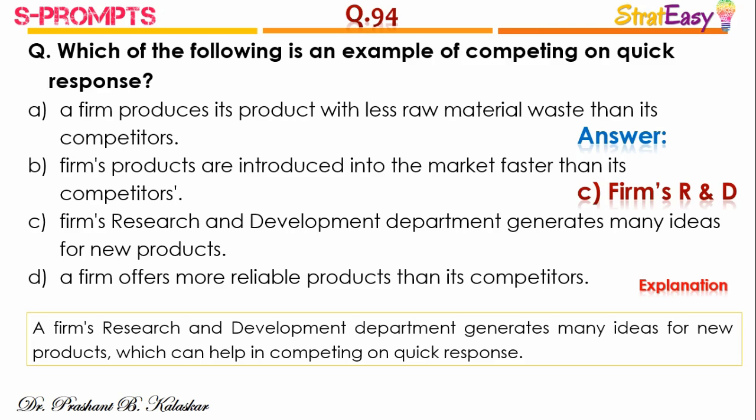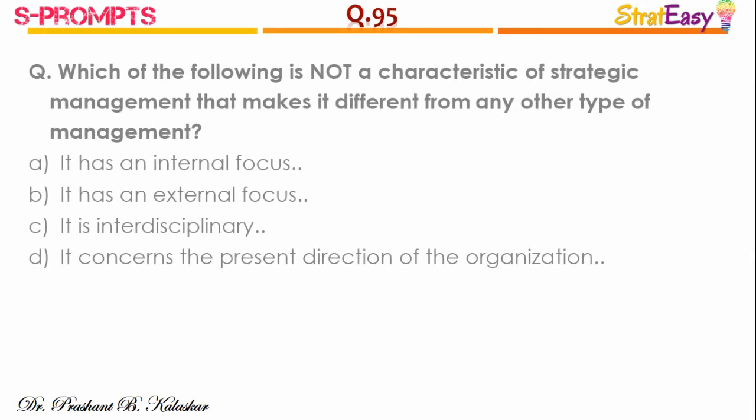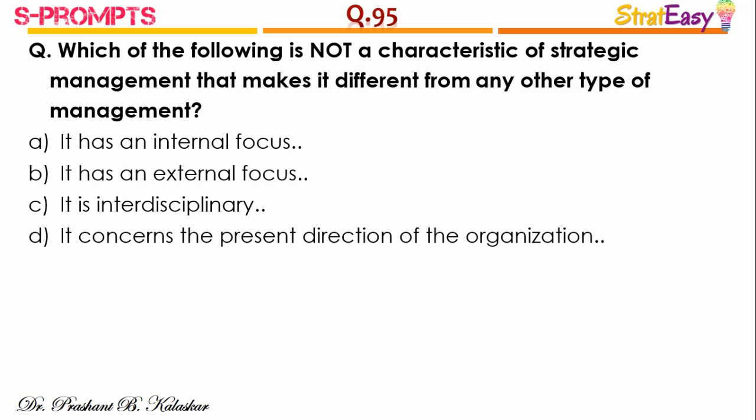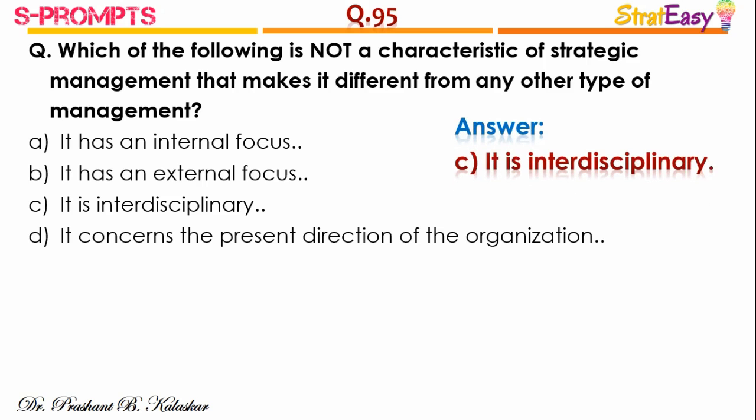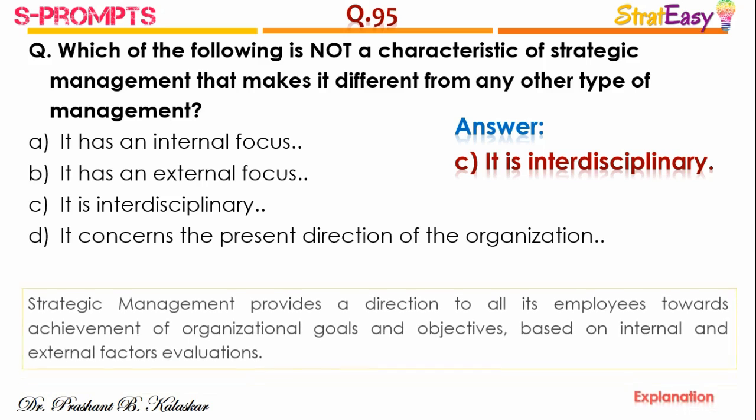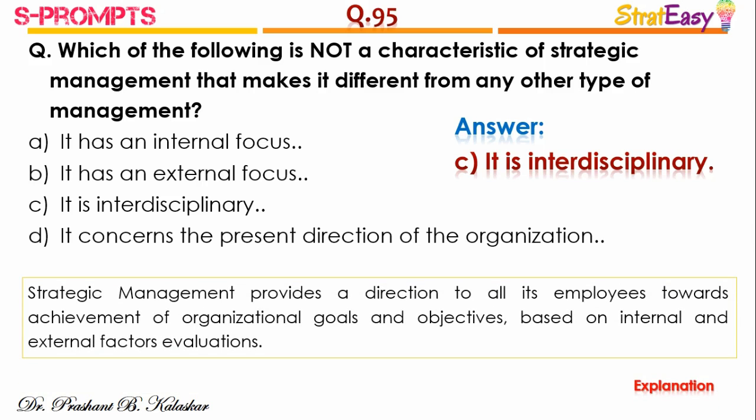A firm's research and development department generates many ideas for new products which can help in competing on quick response. Question number 95. Which of the following is not a characteristic of strategic management that makes it different from any other type of management? And the right answer is option C, it is interdisciplinary. Strategic management is the important function of the top management and strategic managers of the organization who provide direction to all its employees towards achievement of organizational goals and objectives based on internal as well as external factors evaluation.